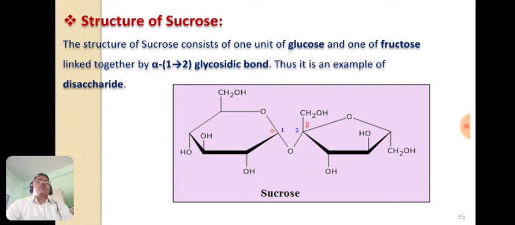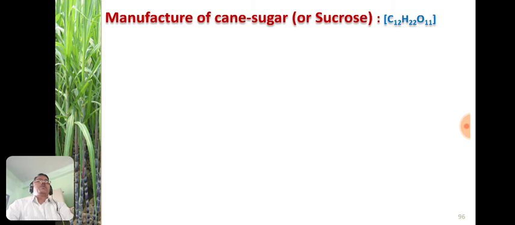So this is the sucrose molecule, which consists of glucose and fructose units joined together via this bond, that is alpha 1,2 glycosidic bond. So this is the structure of sucrose. Now our main aim is the manufacture of cane sugar, that is sucrose, from sugar cane. You know the molecular formula of sucrose is C12H22O11.